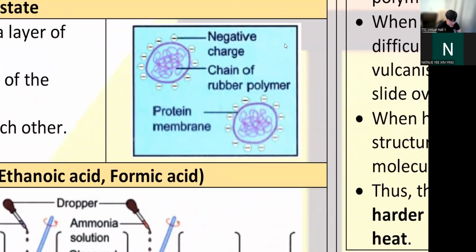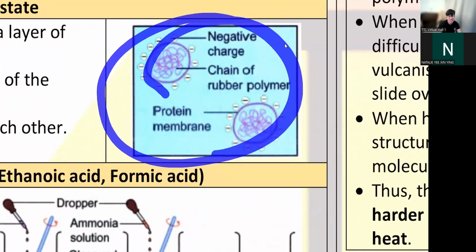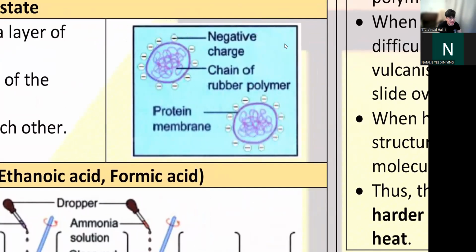That's good. So you see, rubber is a polymer. Your rubber polymer is like this chain. This is liquid latex. I'm talking about liquid latex, fresh latex. Fresh latex has this protein membrane around them.